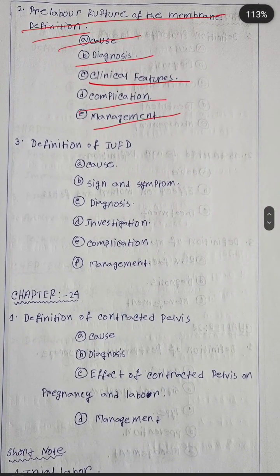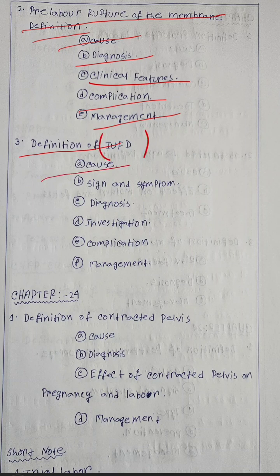Next, number 3: definition of IUFD. IUFD full form is intrauterine fetal death. Causes of IUFD, signs, symptoms, diagnosis of intrauterine fetal death, investigation, complication and management of intrauterine fetal death.